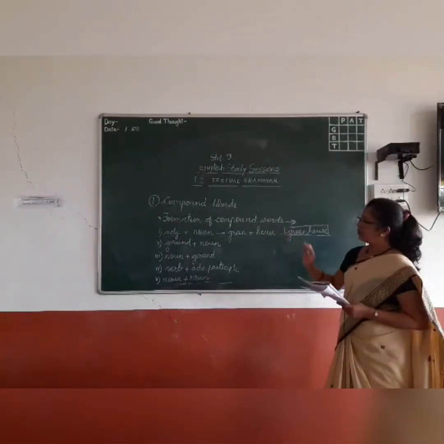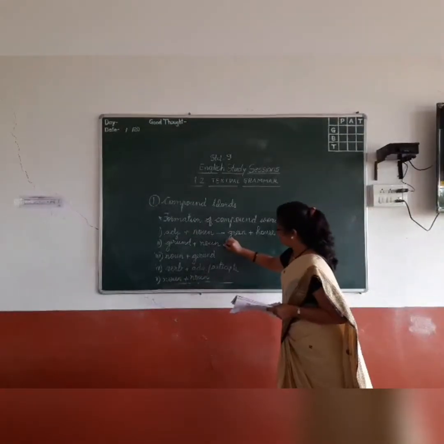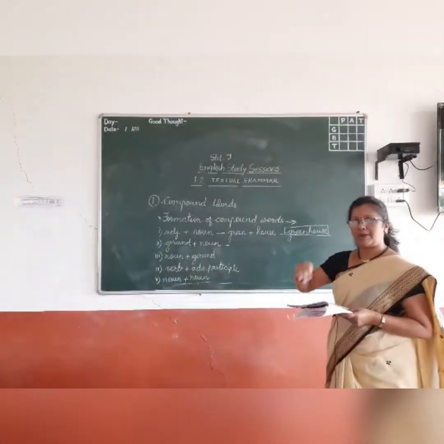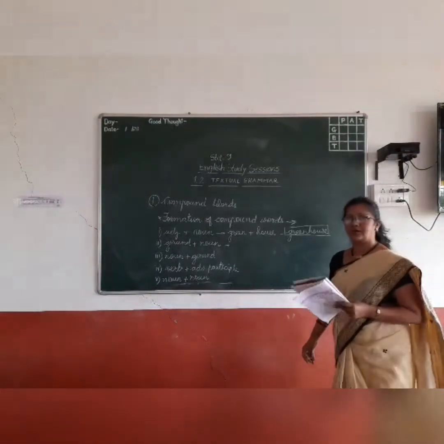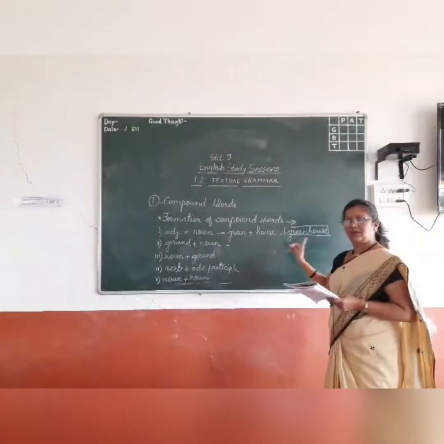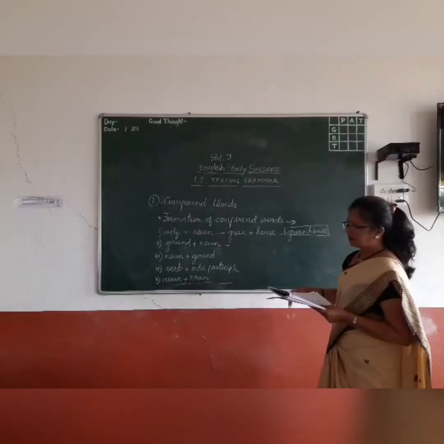Second is gerund plus noun. Here we can take frying pan. Frying is a gerund, ing form applied to the verb, and it is used as an adjective or a noun. So frying plus pan equals frying pan. Next type is noun plus gerund.